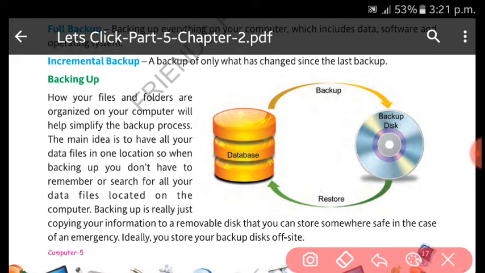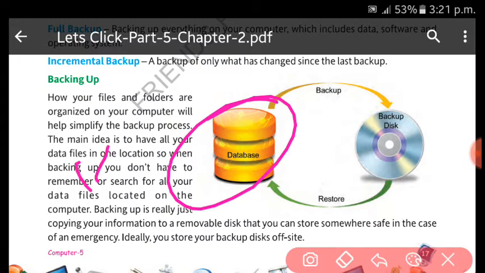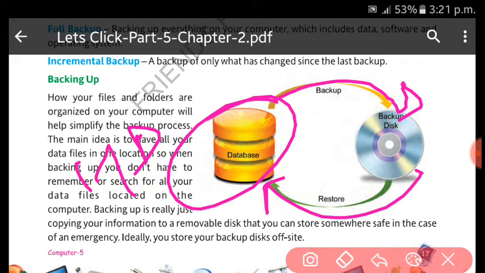Now you may ask, sir, where should we take this backup? So you may take this backup, suppose this is the hard disk, you may consider. Okay, so you can also take the data into a CD or DVD, right? You can also store it in other external memory. Okay, so this is all about backing up, making the duplicate copy of the data, program, file, folder, whatever that is. If lost, you can restore it back.